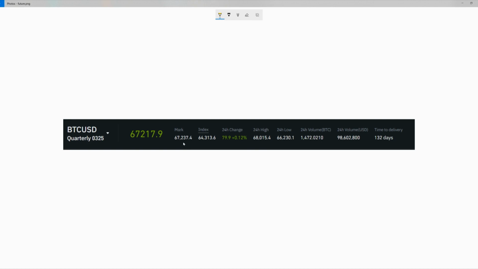As you can see, the deviation between the mark price and the index price is quite large here. So we can use this to our advantage to profit from it. As people purchase futures contracts to avoid paying funding fees, this artificially drives the mark price up. However, due to the fact that the contract expires, mark price will inevitably drop closer to the index price. As the market moves closer to its expiry date, the mark price will drop to the index price and eventually trade at a premium of 0%.